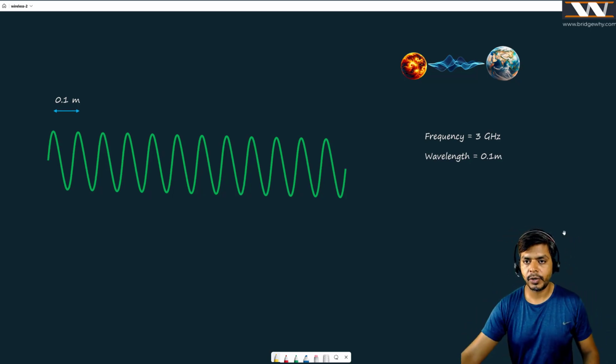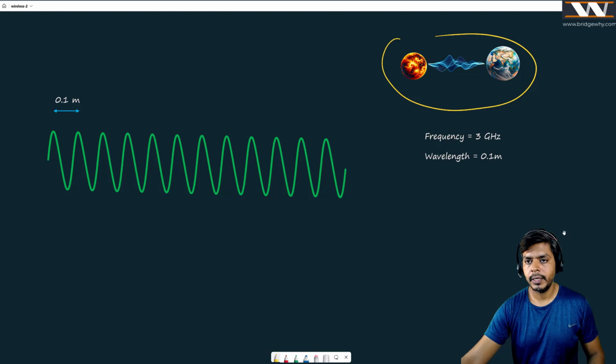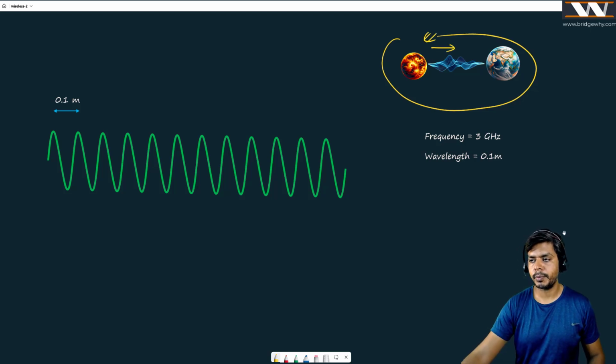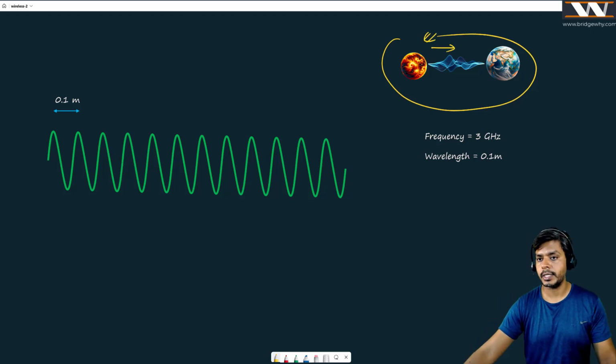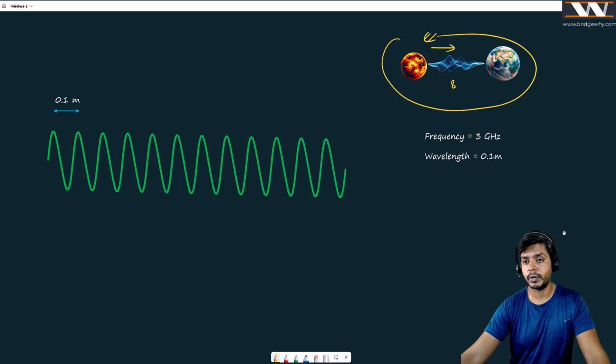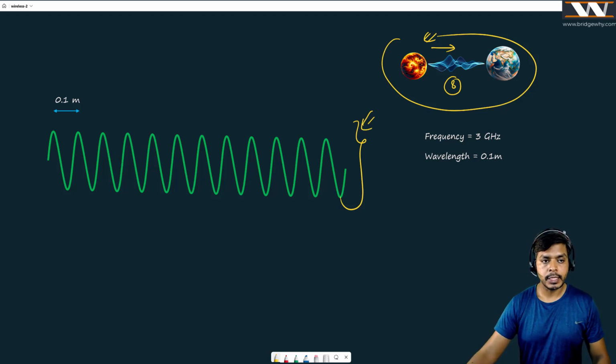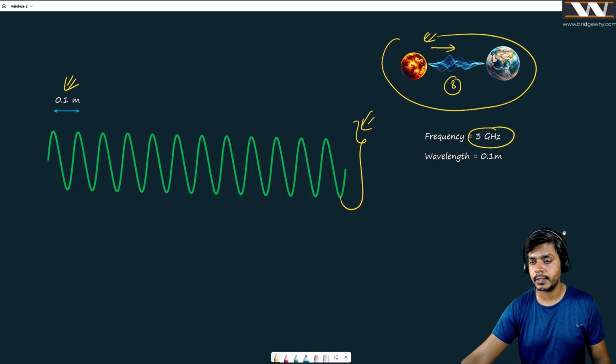So have this picture in your mind. Sun is sending electromagnetic waves. Sun is sending energy towards us, which is reaching in 8 minutes 20 seconds, right? And this energy is traveling at 3 lakh kilometer per second. Now my point is that we have one electromagnetic wave right here. This electromagnetic wave has the wavelength of only 0.1 meter, guys, only 0.1 meter, but the frequency is 3 gigahertz.